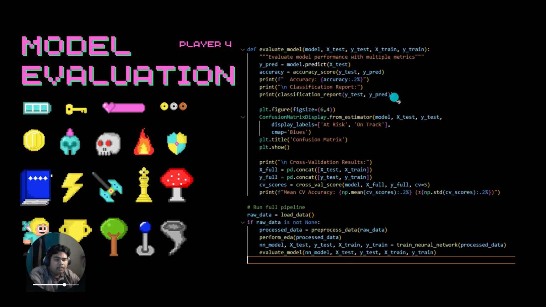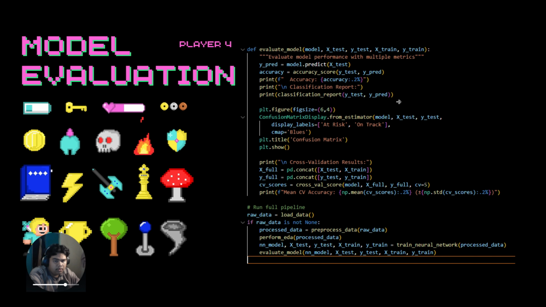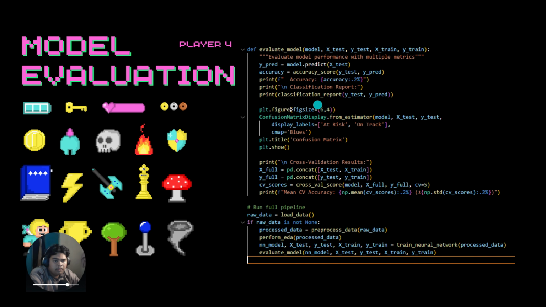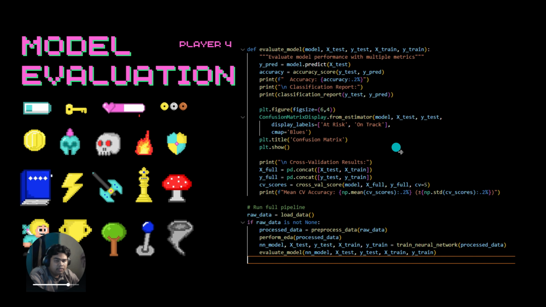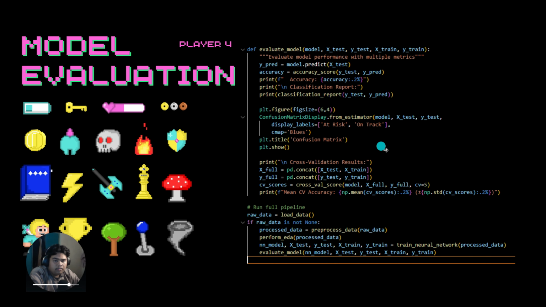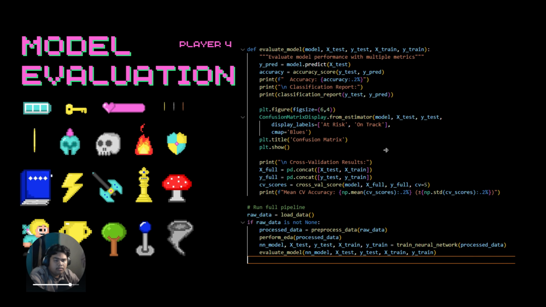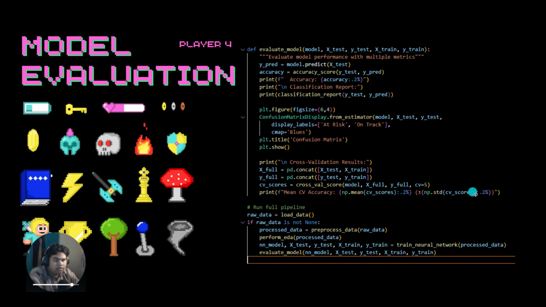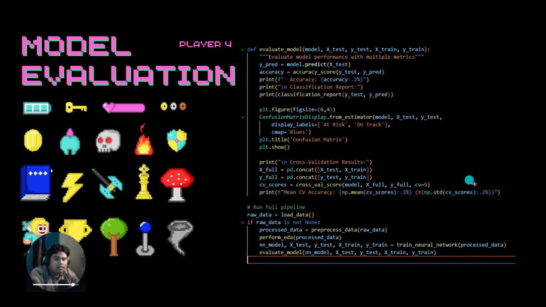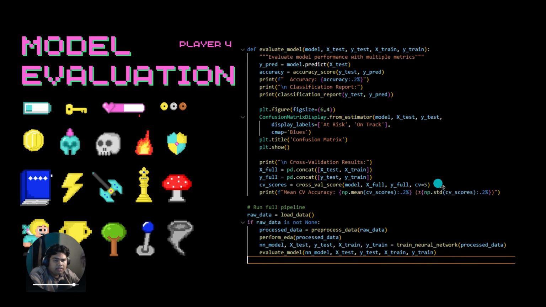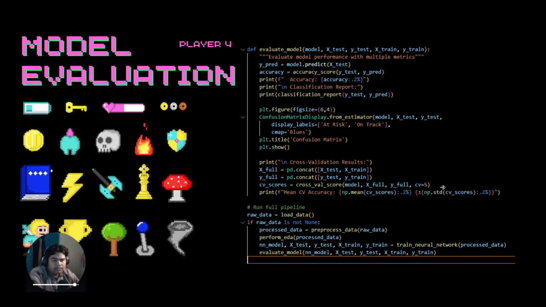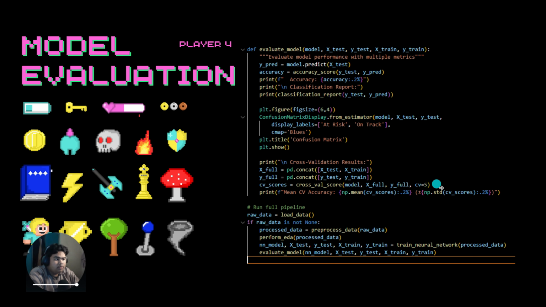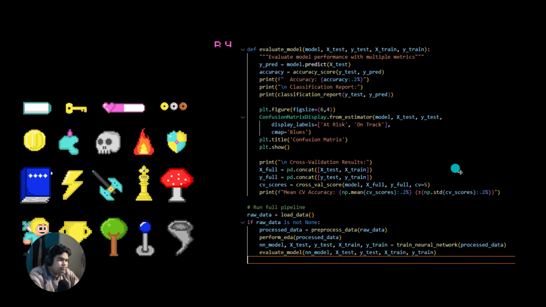and reliable classification. We also plot a confusion matrix to visually inspect the prediction results. I will show the confusion matrix later. And lastly, we also conduct 5-fold cross validation using cross_val_score, as we can see in the function. This helps us measure how well the model generalizes to unseen data. Each fold tests the model on a different subset of the data. So next.